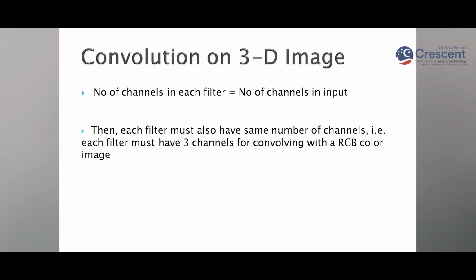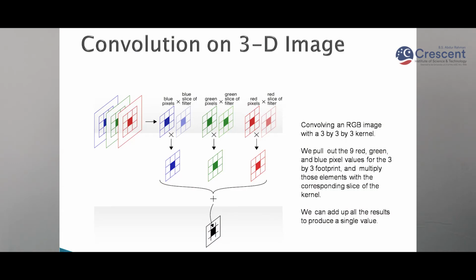Now how will this convolution process be done on a 3D image? Here also the same rule applies: the number of channels in the filter should be equal to the number of channels in the input image. Here in the picture we have one 3D image that has green, blue and red dimensions. Then we will have the filter with the same number of channels.